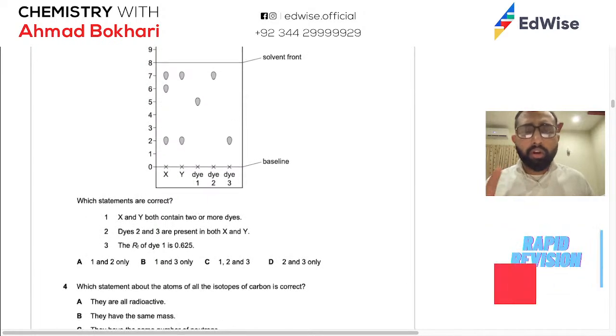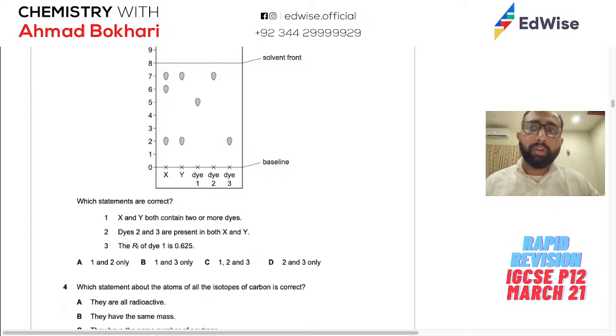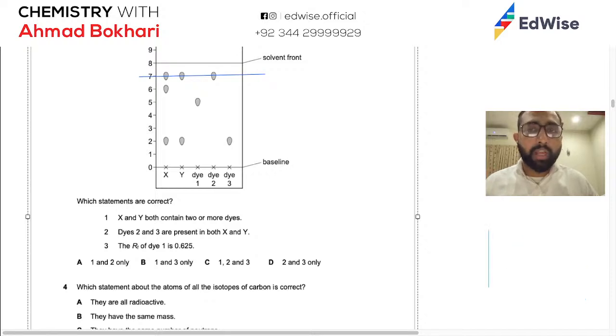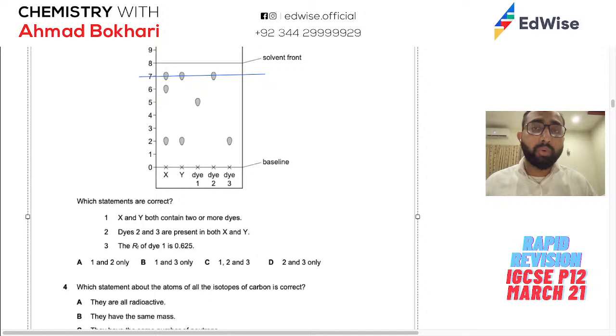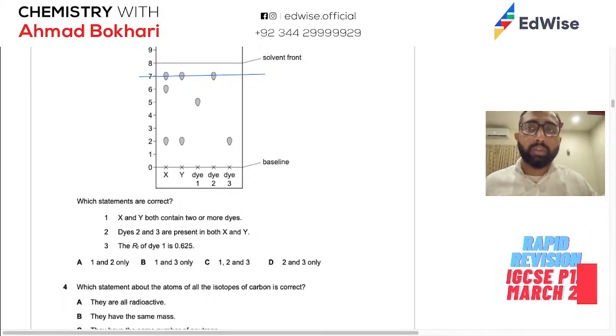Let's see. Chromatography में क्या ज़हन में रखना होता है आपने? Chromatography में horizontal line test आपने देखना होता है. तो अगर मैं for example dye 2 देखना चाहता हूँ किसमें, तो एक horizontal line यहाँ पे बनाओ. It goes through X and Y, so दोनों में dye 2 मौजूद है, because dye 2 has just one spot and that is present in both of them. So that is how you know which sample has which of the dyes. Horizontal line test is what you need.